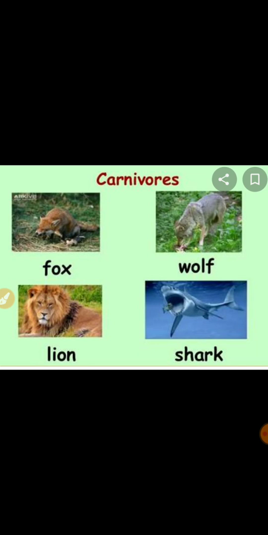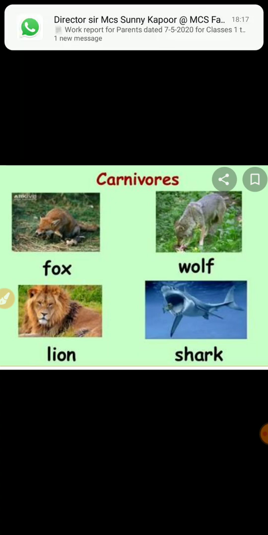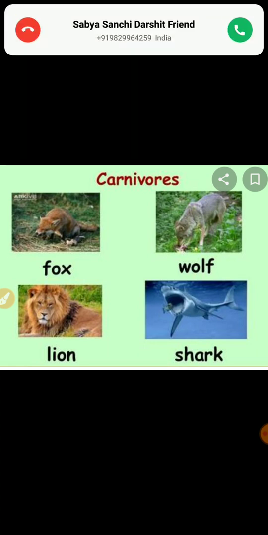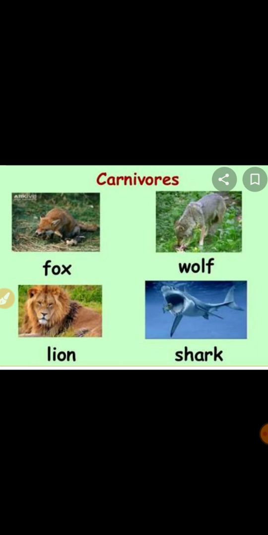So what special characteristics do they possess? First of all, because they have to eat other animals, right? They have to eat flesh of other animals, so obviously their teeth should be very strong. So they have sharp and pointed canines along with sharp claws and powerful jaws. Okay, and which help them to tear flesh.